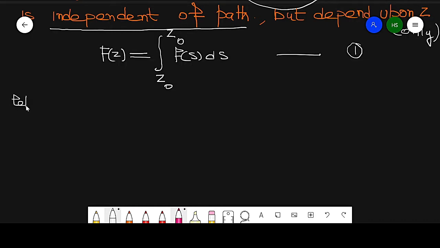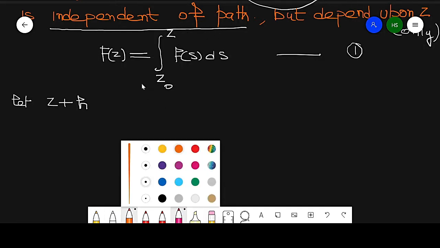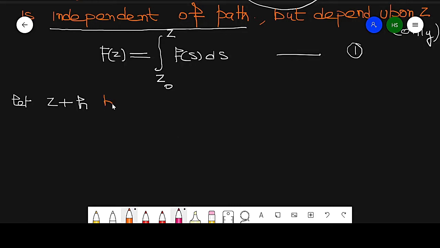And z plus h is another point. Here it is z, not z0, so correct this. At this z, z plus h is a neighborhood of the point z.